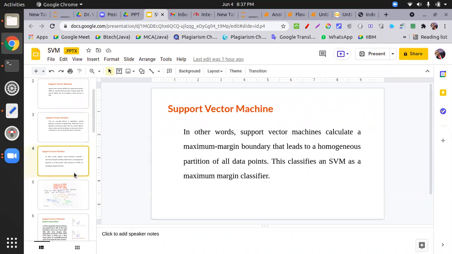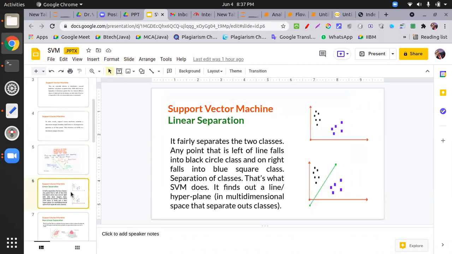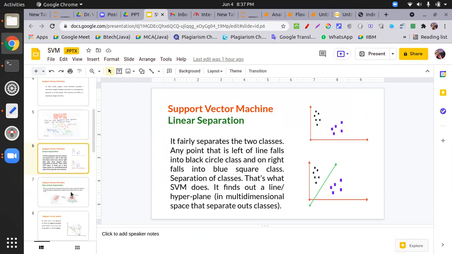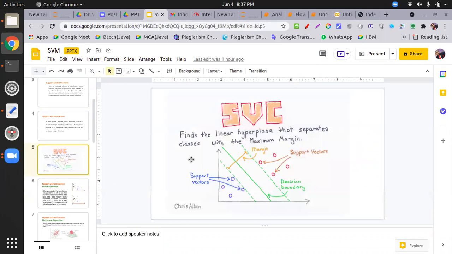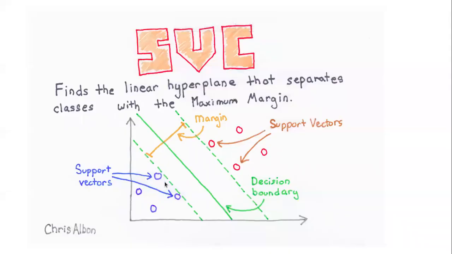No, sir, I actually understood it, just if you could give a quick brief about what we do in SVM. I will give you a brief in 2 lines. Support vector machine is a classifier which uses a linear separable line or a plane to classify whether points belong to one class or another class. Many things depend on creating this line. One thing is whether the points are linearly separable or not. If your points are not linearly separable, you have to use the kernel trick. Another thing is the shifting of this line to adjust the margin.